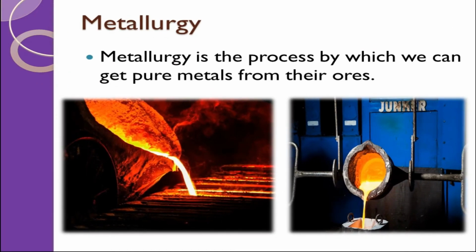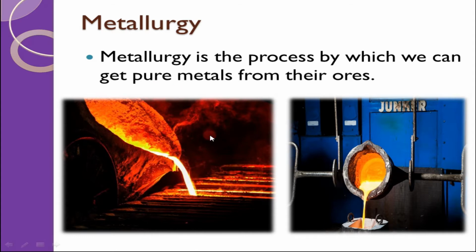Let's move ahead. Metallurgy. Metallurgy is the process by which we can get pure metals from their ores. Here metallurgy means a series of processes and steps followed during the extraction of pure metal.